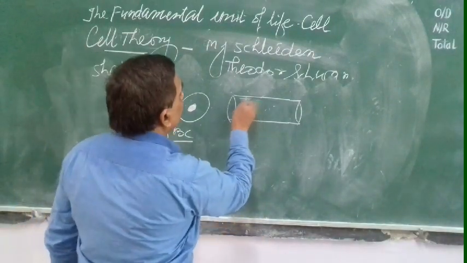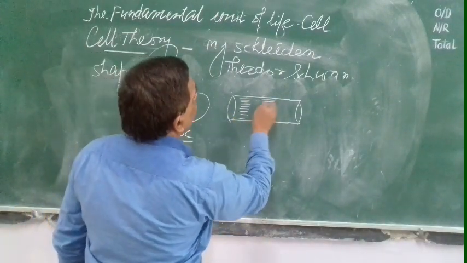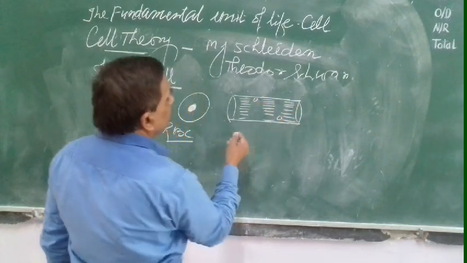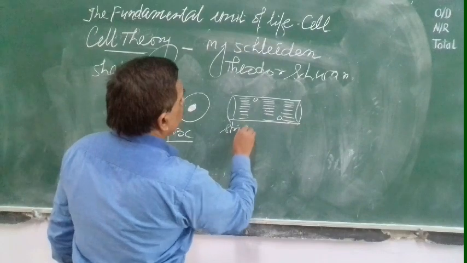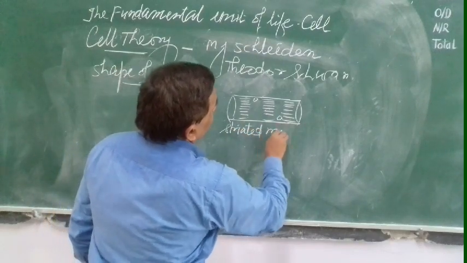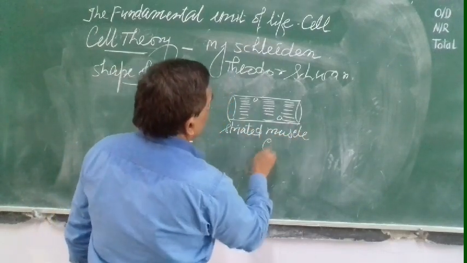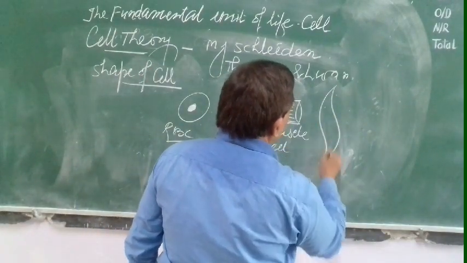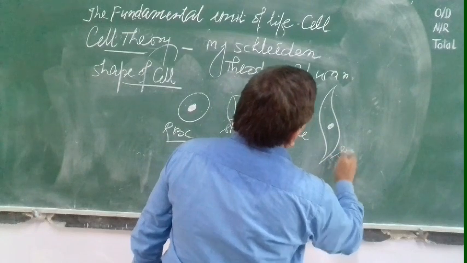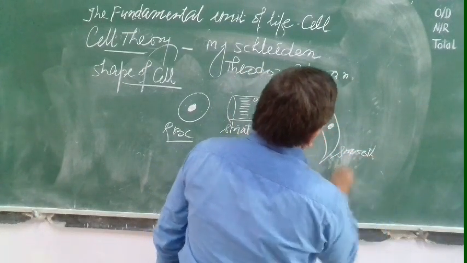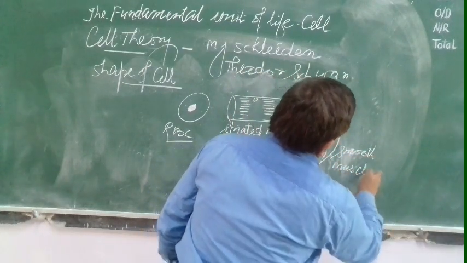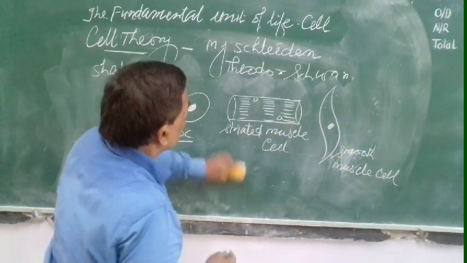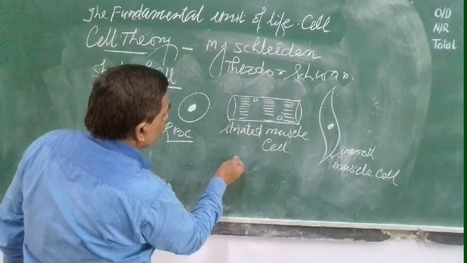Here is the cell. A large number of dark and light bands are here. Nucleus is here. This is the striated muscle cell or skeletal muscle cell. Smooth muscle cell, single nucleus. Smooth muscle cell.